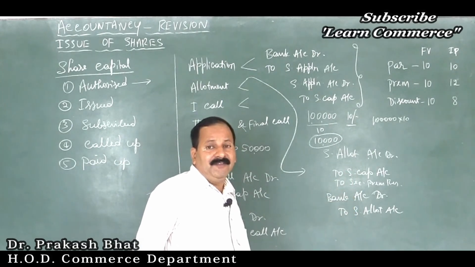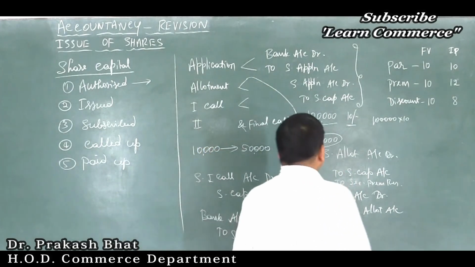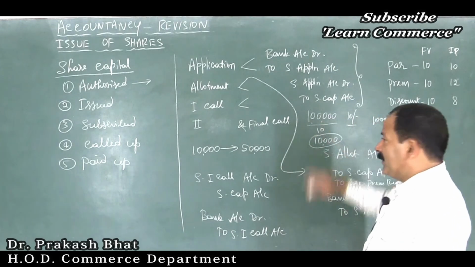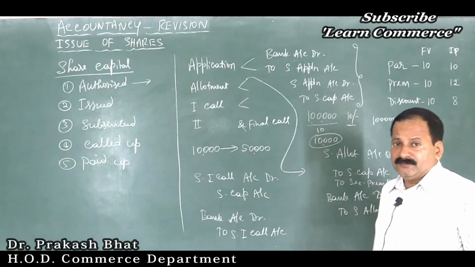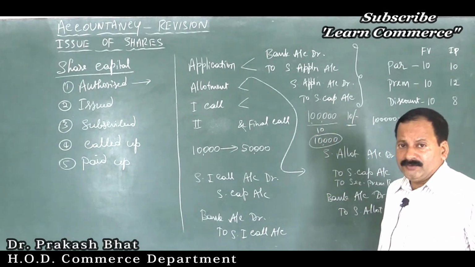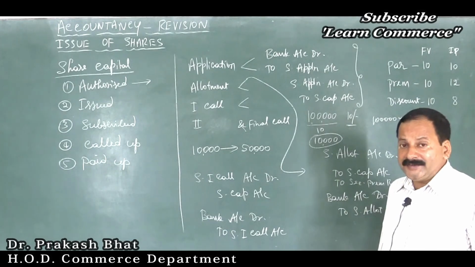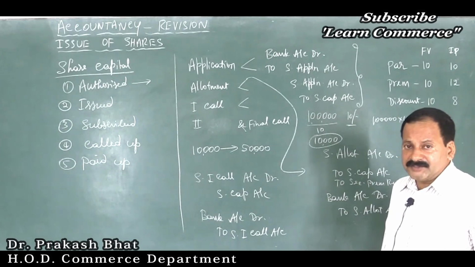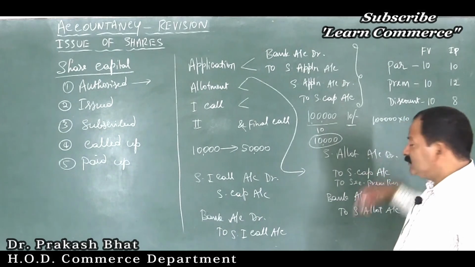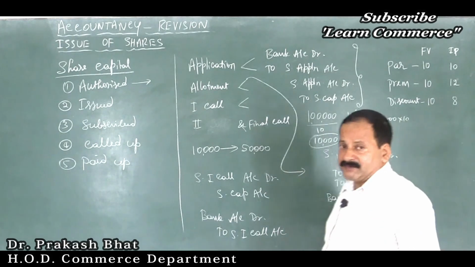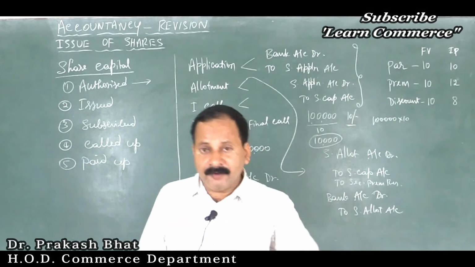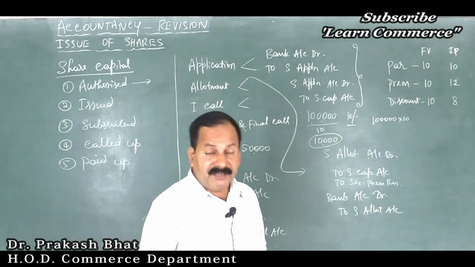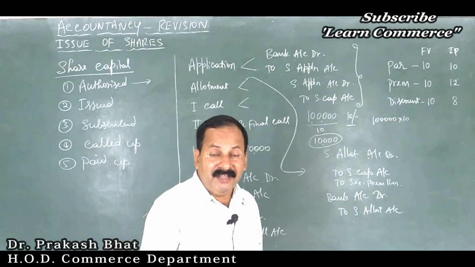Some students, they have the habit, like ABC Limited has issued 10,000 equity shares of rupees 10 each. Isn't it? What they should do? 10,000 into 10, 1 lakh. But what they will do is, they will write only 10,000 in the amount column. They will not multiply it by 10. So that is the very dangerous part.